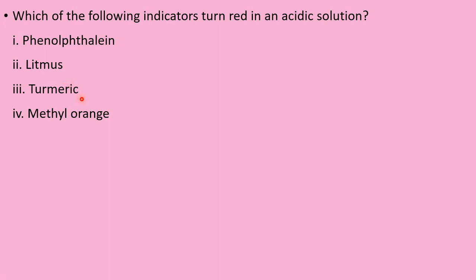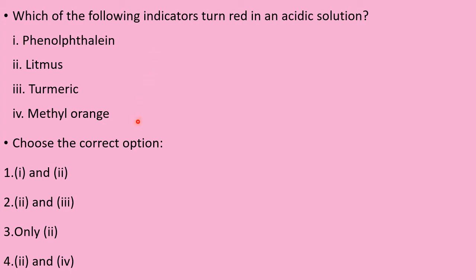This is directly only. Which turn red in acidic medium? Phenolphthalein, this we have to do actually practical. Litmus changes what? In the case of acid, it is blue to red. Turmeric, methyl orange. So it is litmus changing red from blue.